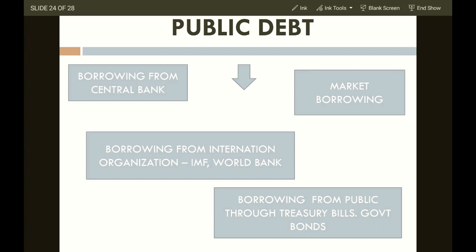Public debt. What is public debt? Borrowing from the central bank. Debt is money which is borrowed from other organizations, because the government doesn't have the money and needs to develop the country, so it needs to borrow from outside sources. Government needs a lot of funds for the economic development of the country.